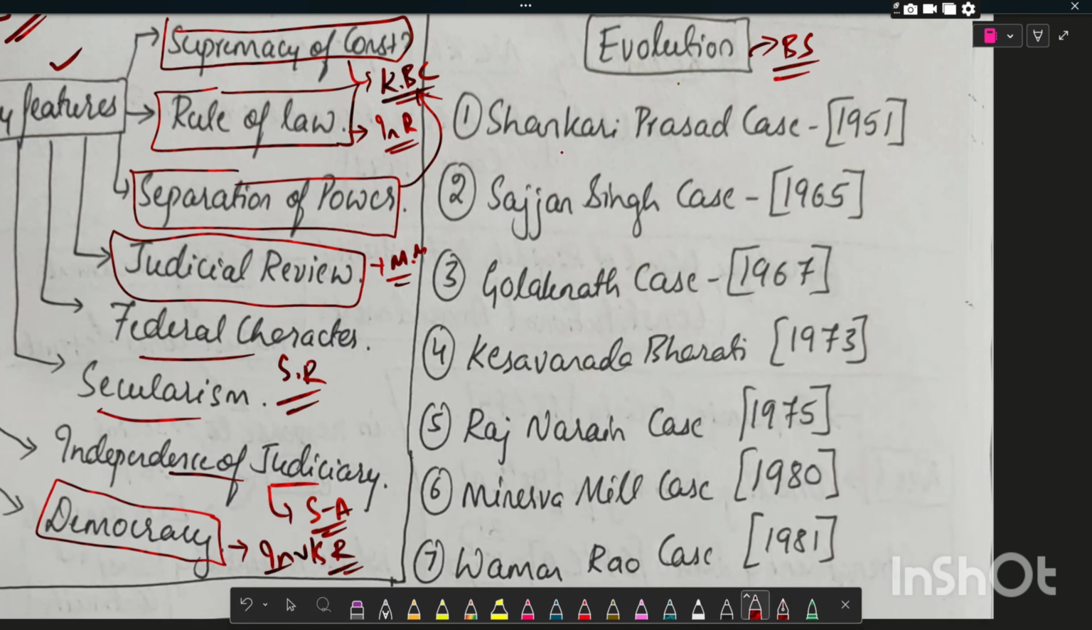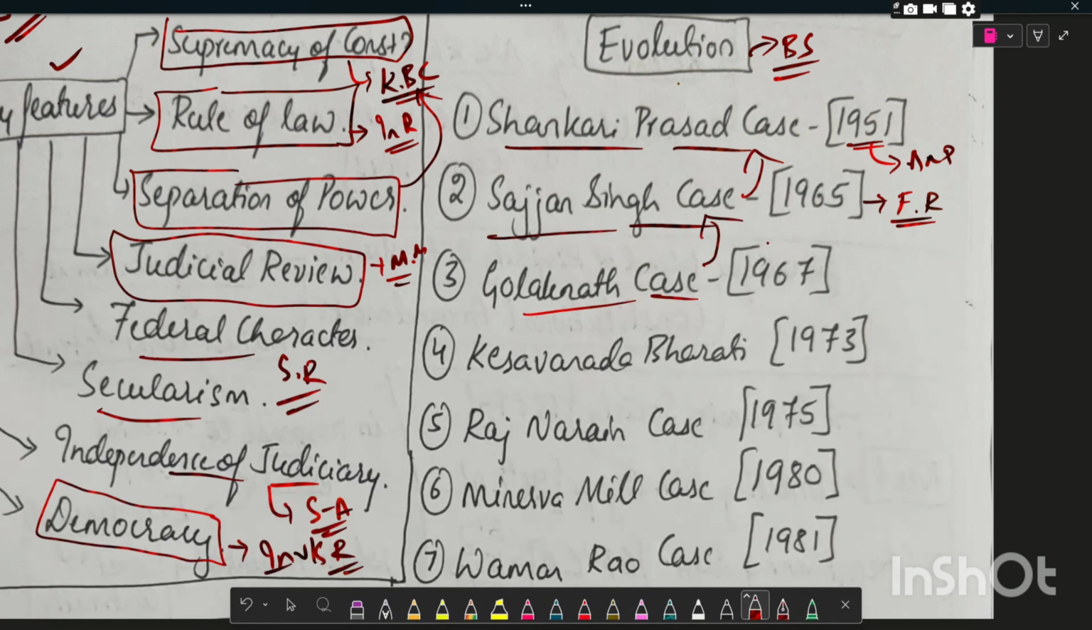Now we will see briefly. In Shankari Prasad case in 1951, Supreme Court upheld the amending power of the Parliament. In Sajjan Singh case, it reaffirmed the amending power of the Parliament and extended the amending power to the fundamental rights. In Golaknath case, it reversed the judgment of Sajjan Singh case and held that fundamental rights are sacrosanct and